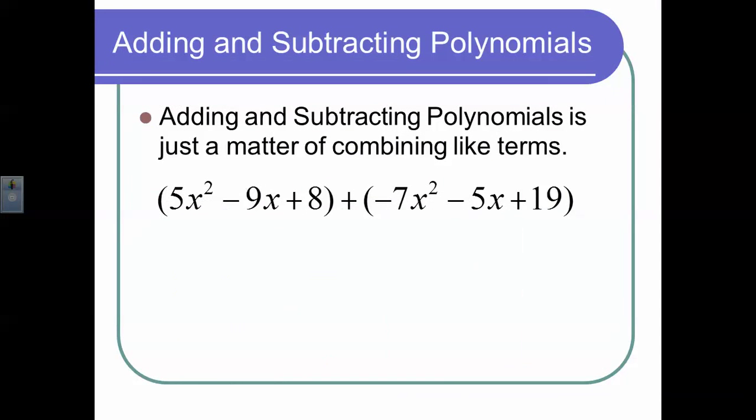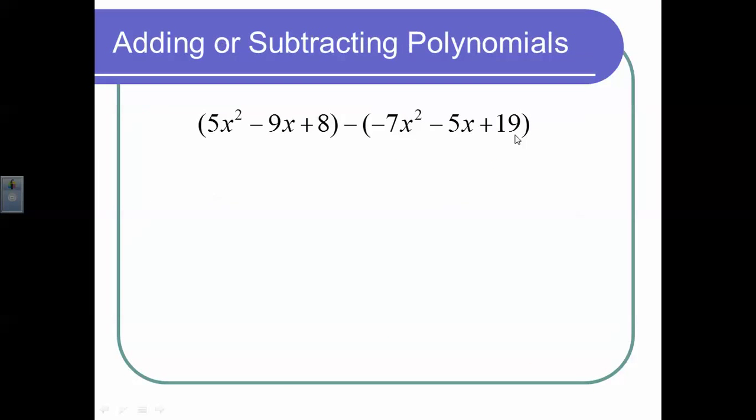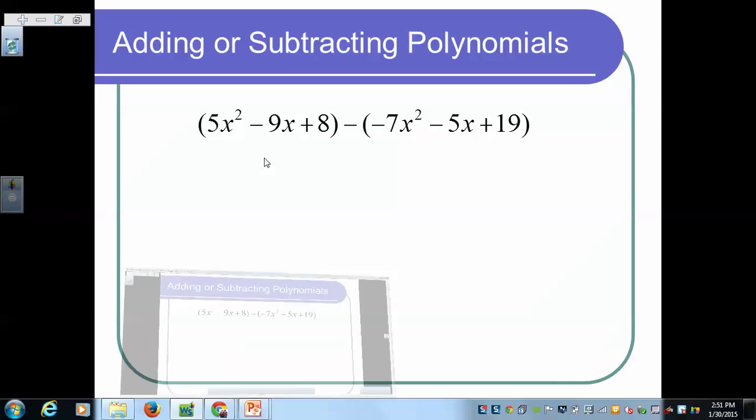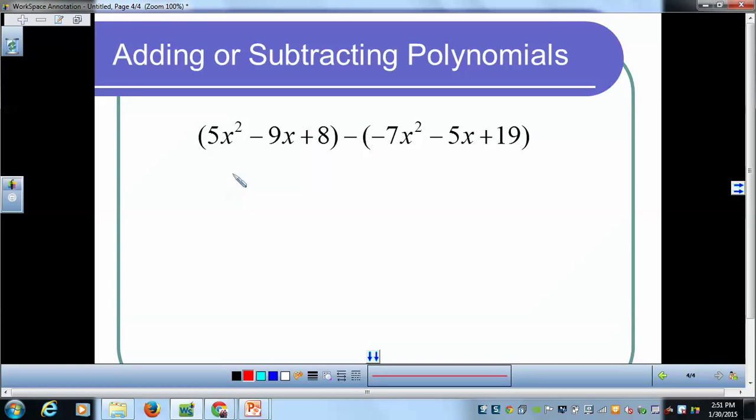Okay, let's look at another example here. Notice now we are subtracting. So as I organize, I'm going to distribute the subtraction to each of our terms. Notice it's very similar to our prior problem. If I just go ahead and rewrite our terms here, I'm going to say 5x squared minus 9x plus 8. Now, the reason I said we were always adding is because when we have a negative, we want to go ahead and distribute that negative to each of the terms as we realign them with their like terms in our columns over here. And then it really is always an addition problem.